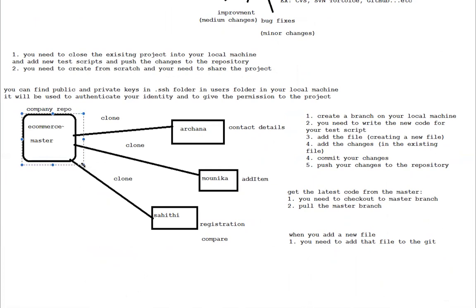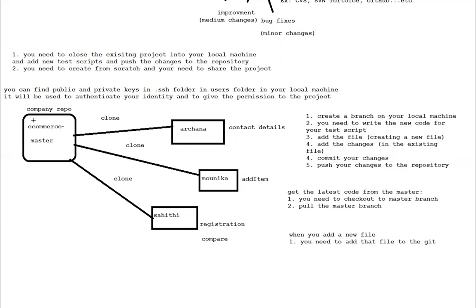Assume you have 3 people: Archana, Monica, Saiti. One is writing test cases for contact details, one is writing the test case for adding an item to the basket, and one is writing the test case for registration, or compare, whatever.